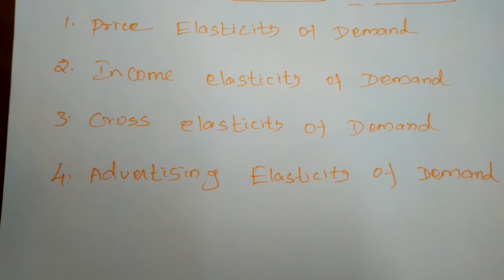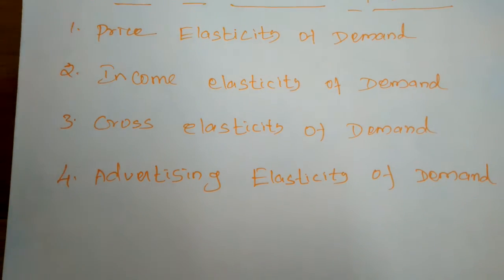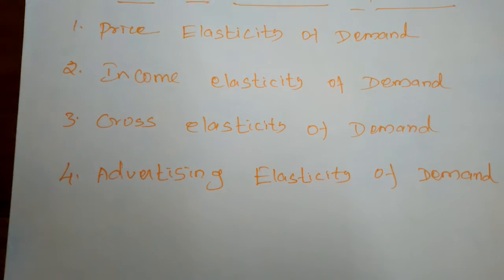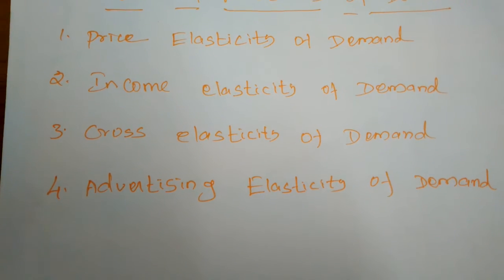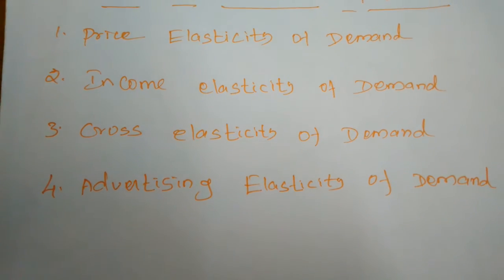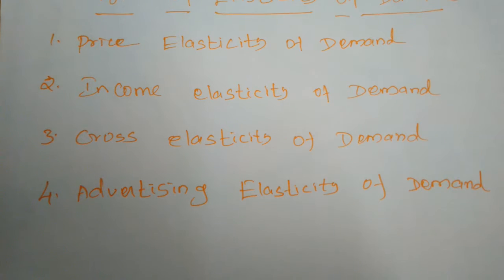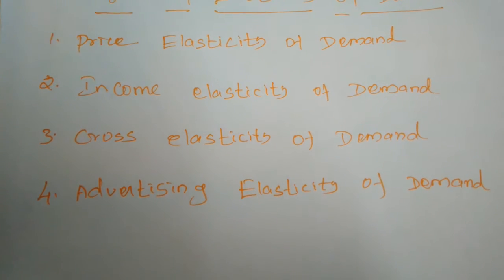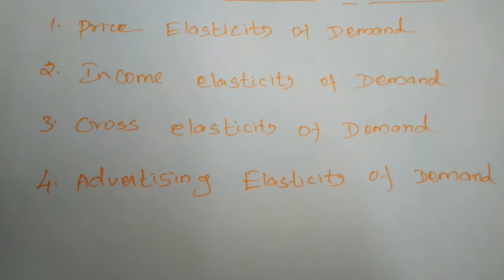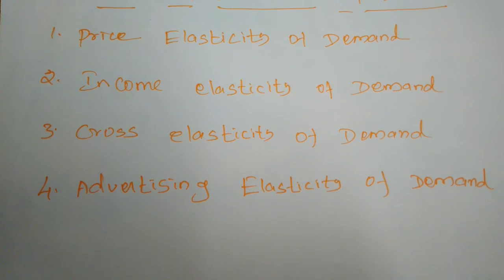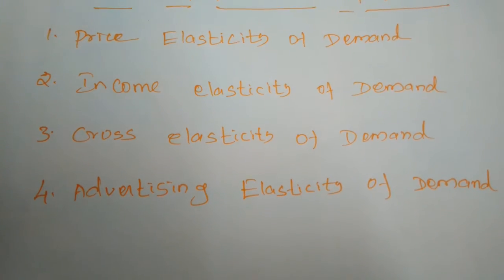But in which ratio does the demand change? On the basis of the increased ratio of the price of the other commodity, the demand will increase or change. That is called cross elasticity of demand. Here we derive it as the proportionate change in demand of commodity X divided by the proportionate change in the price of commodity Y. So on the basis of changes in the price of the good, the other good's demand will also change.